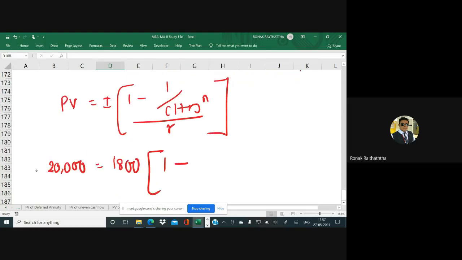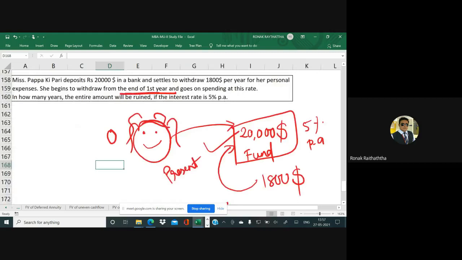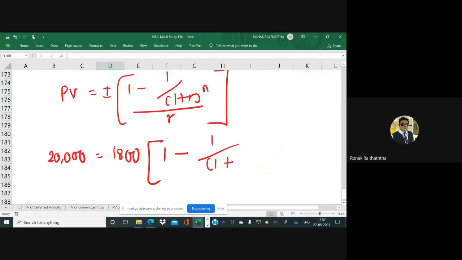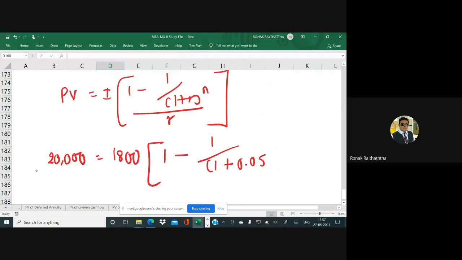Equal to 1 divided by 1 plus R. R would be how much? Now compounding will take place on a yearly basis only, right? Because she is going to withdraw at the end of every year. And the yearly rate is 5%. So no change in the rate as well. 0.05, 5% can also be written like this. Now n we do not have, so just putting n, or you may assume it as x. n is not there, that's why it is x.